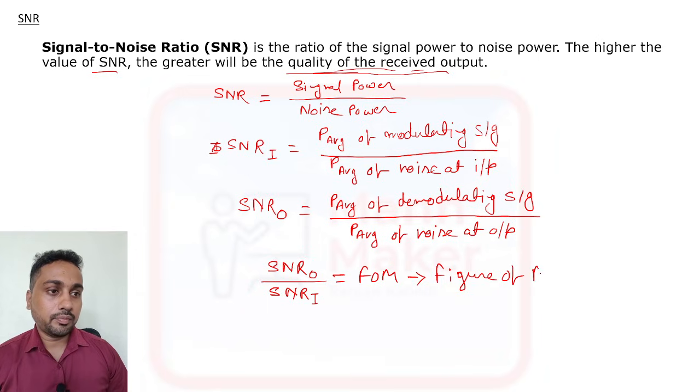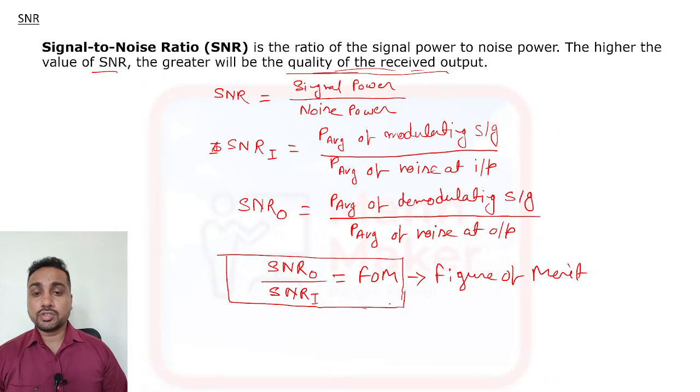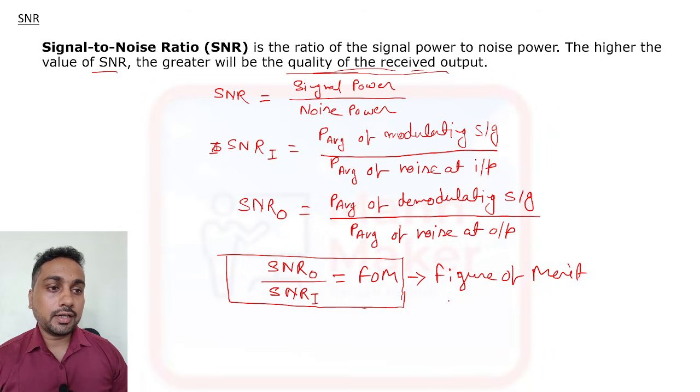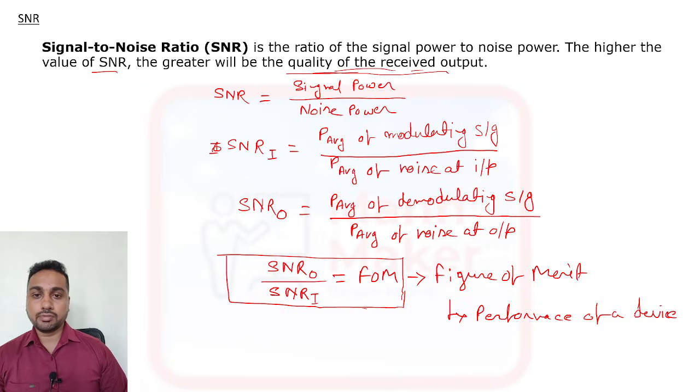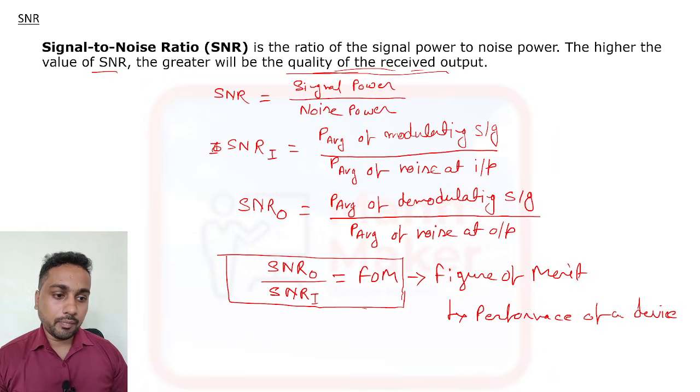The figure of merit is the ratio of output SNR to input SNR. It is used to check the performance of a device. To check the performance of a device, we calculate the figure of merit.